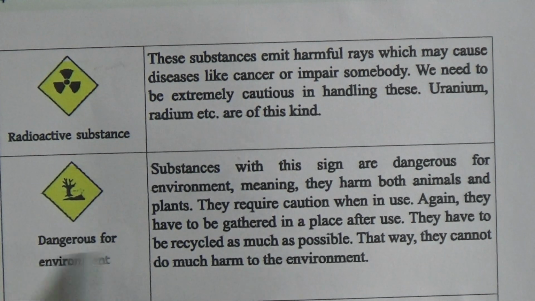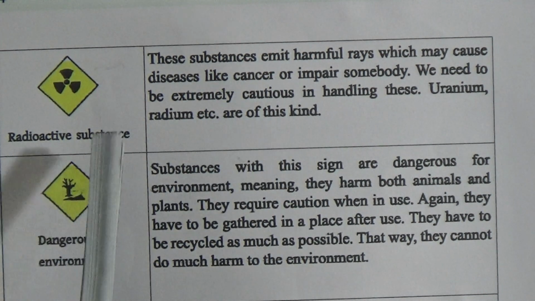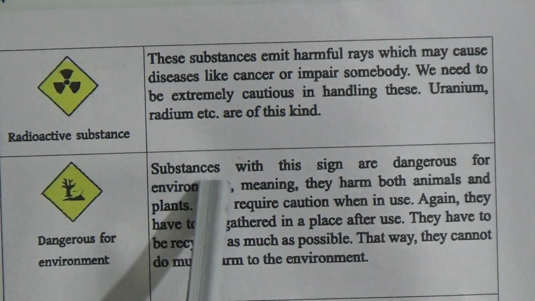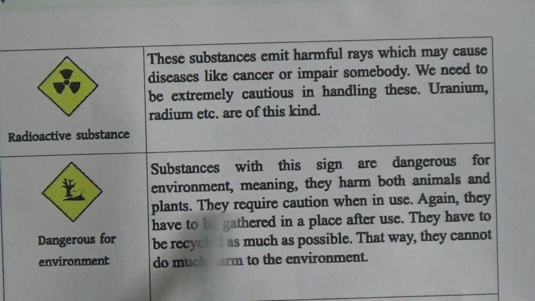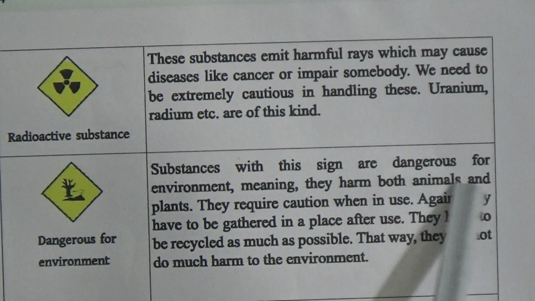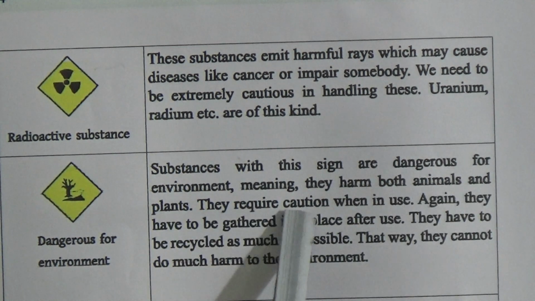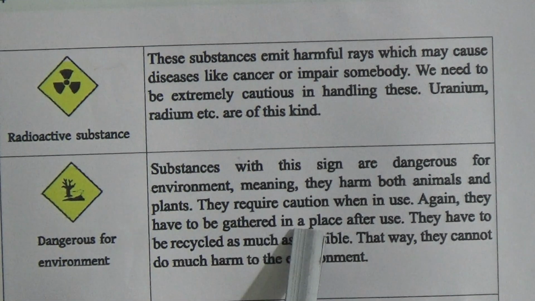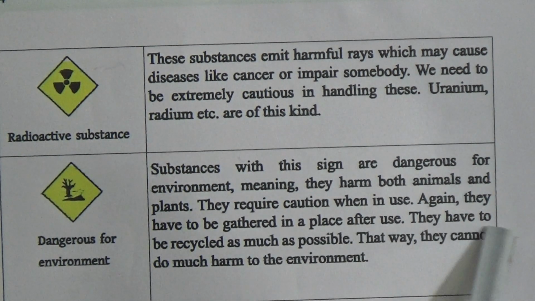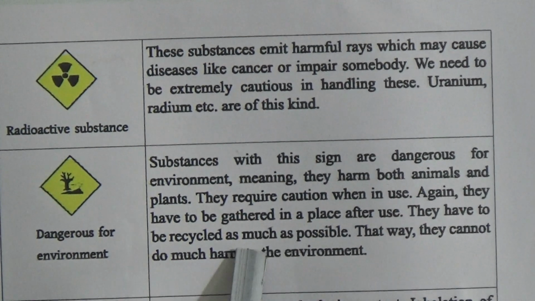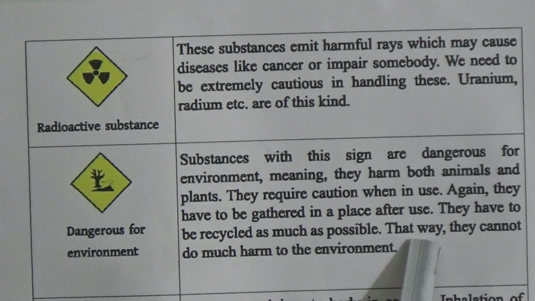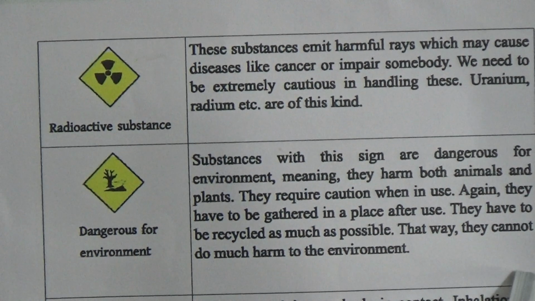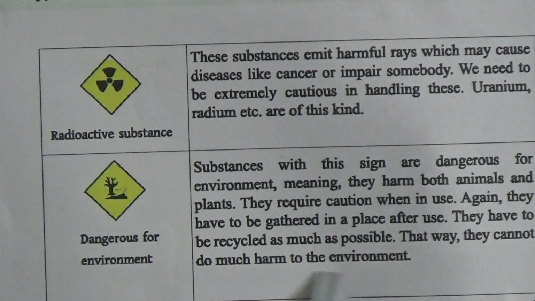Look, the next one is dangerous for the environment. This is the picture of the sign of dangerous for environment. Substances with this sign are dangerous for the environment, meaning they harm both animals and plants. They require caution when in use. Again, they have to be gathered in a place after use and recycled as much as possible. That way they cannot do much harm to the environment.